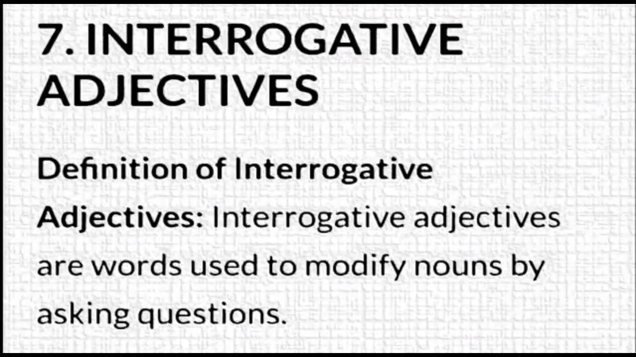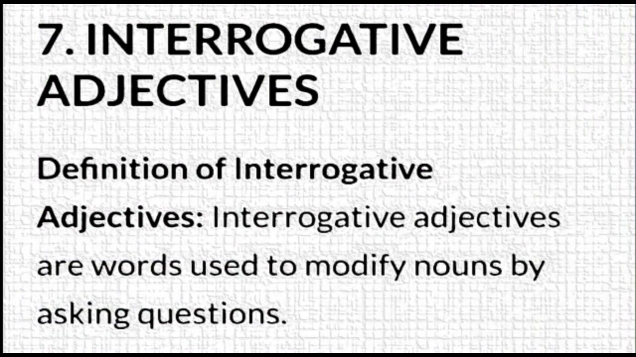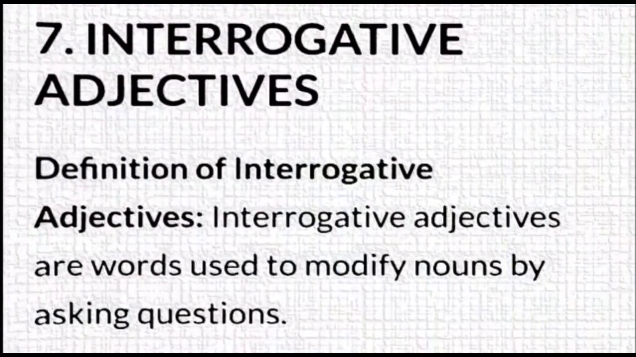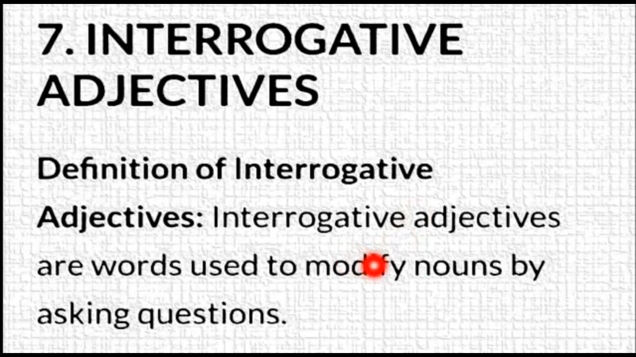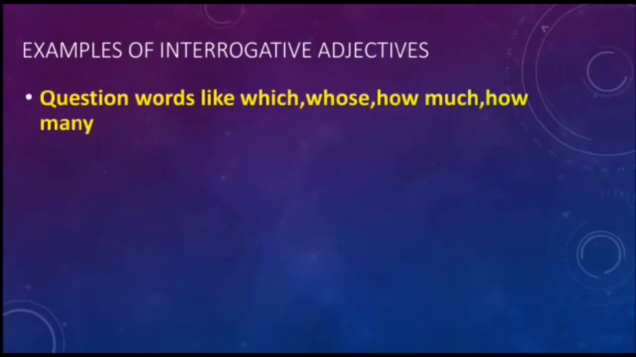Now, what about the interrogative adjectives? The definition says that interrogative adjectives are words that are used to modify nouns by asking questions. So you are modifying the nouns by actually asking questions. These are interrogative words which are used as adjectives to say something more about the noun. Let's look at some examples. Question words like which, whose, how much, how many are the examples of interrogative adjectives.